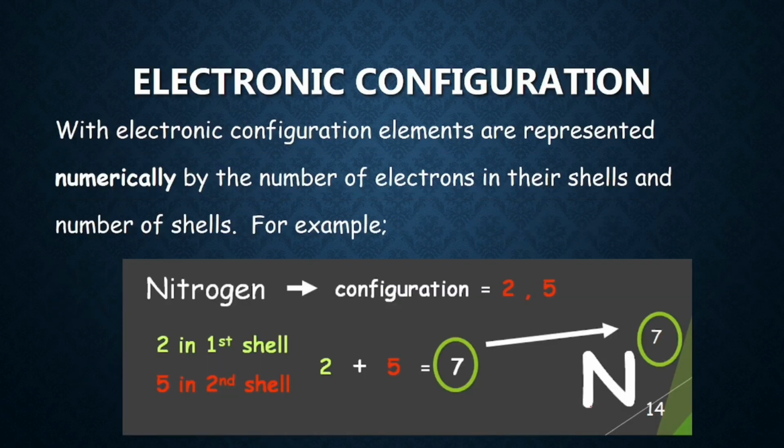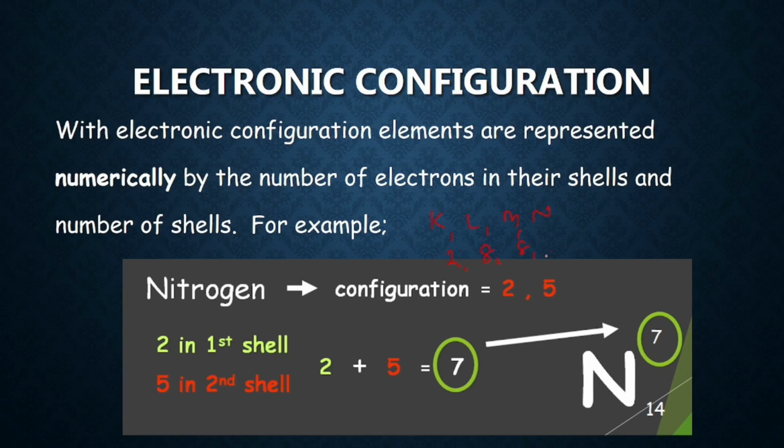Moving to the next, electronic configuration. With the electronic configuration, elements are represented numerically by the number of electrons in their shells and the number of shells. You just have to remember that you write it in the form of K, L, M, N, and how many electrons they can fit. So 2, 8, 8 and so on. Since we are doing only till 20 elements, the maximum in N that we will get is 2.